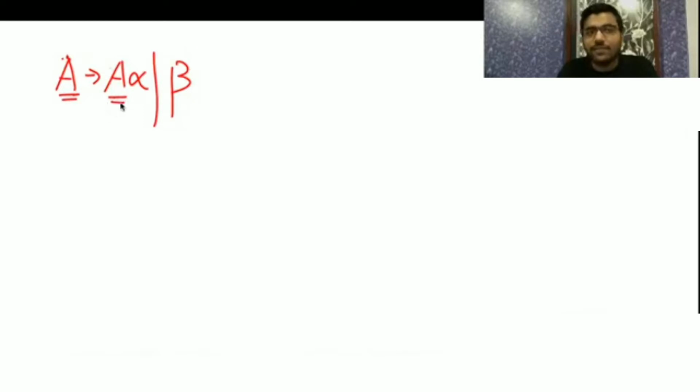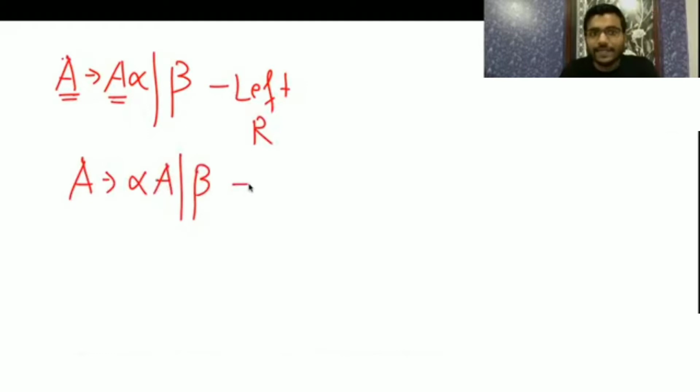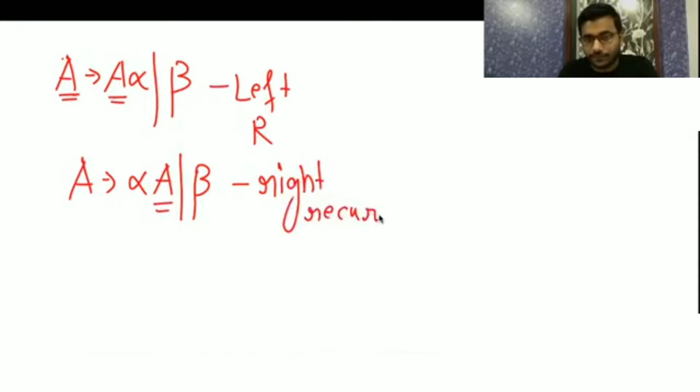And whenever the same symbol is present in the leftmost side, then it is left recursion. And whenever the same symbol is present in the rightmost side, then it is called right recursion. Yeah, it's generating itself. So the same symbol deriving itself is present in the left hand side and also in the right hand side, but if it is leftmost, then it is left recursion, and if it is rightmost, then it is right recursion. Clear?